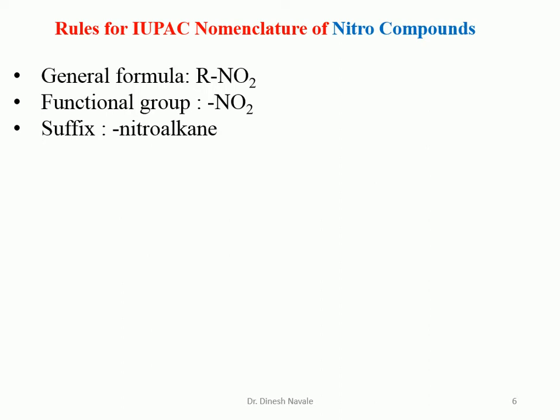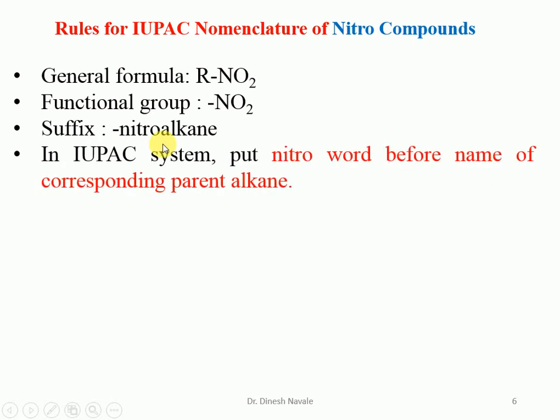That means we have to put the nitro word before the parent or corresponding alkane chain. So the suffix is going to become nitroalkane. This is very important. During the IUPAC system, put the nitro word before the name of the corresponding parent alkane. So check which is the parent alkane chain, and then put the nitro word before it. So it is going to become nitroalkane.